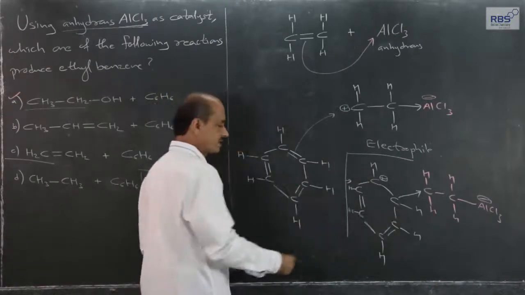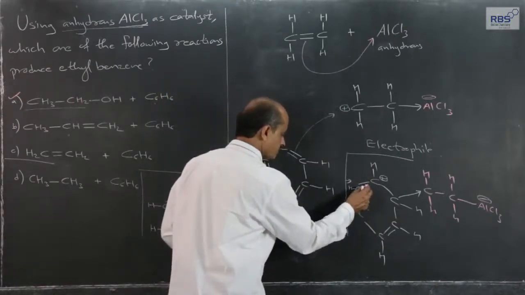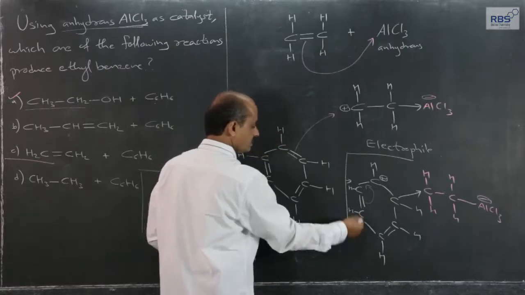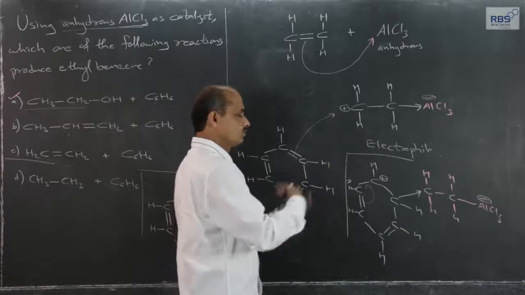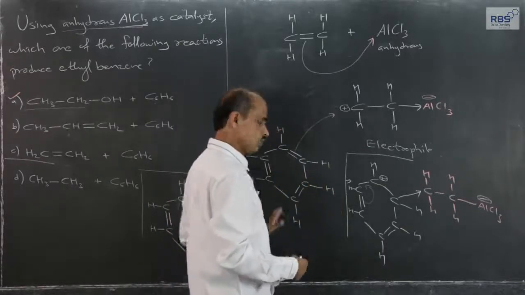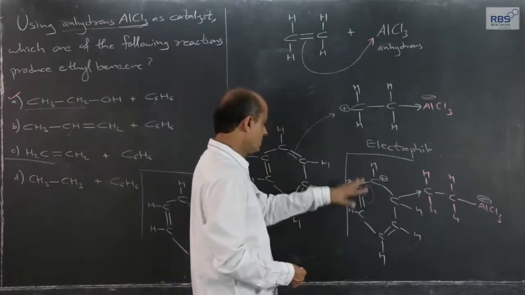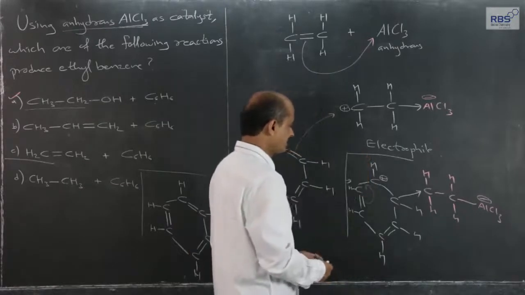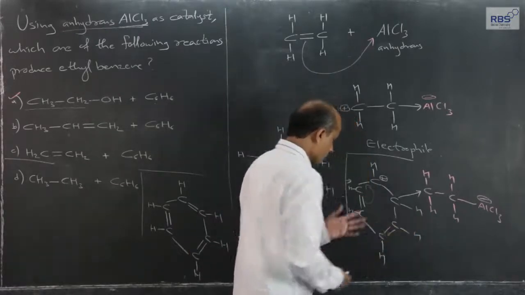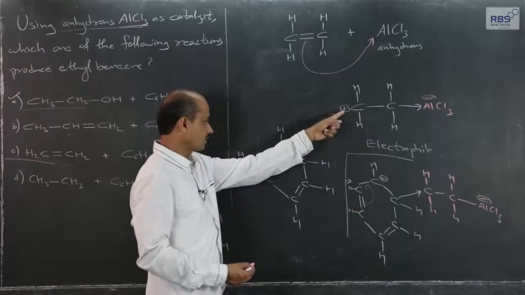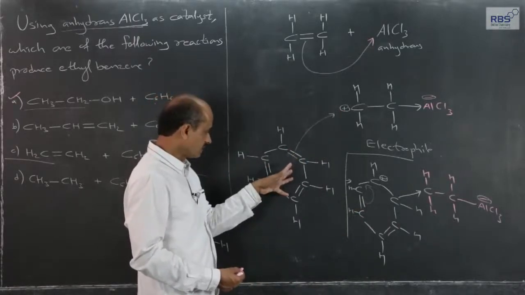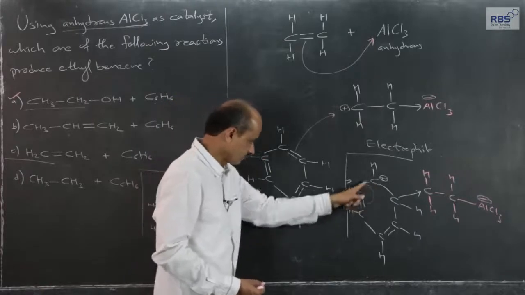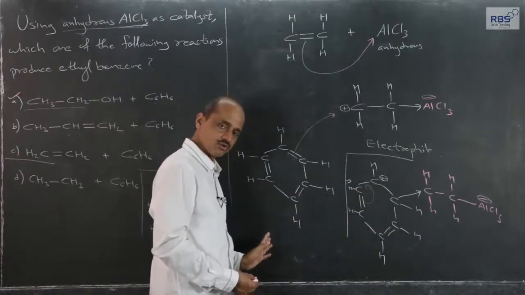Now, it gets shared with the electron pair and empty orbital, and therefore positive charge is developed here, and this positive charge is stabilized by resonance. The pi gets transmitted here, positive charge will come here, then this pi will get transmitted here, positive charge will come here. Those resonating forms I will not show here, that part we have already covered. Ultimately, because of the attack of this electrophile, the aromatic nature of the ring is disturbed, and that intermediate is stabilized by resonance, as I have just told you.